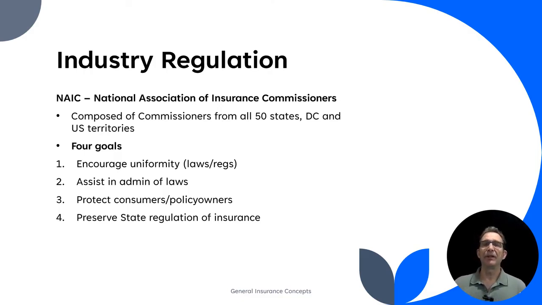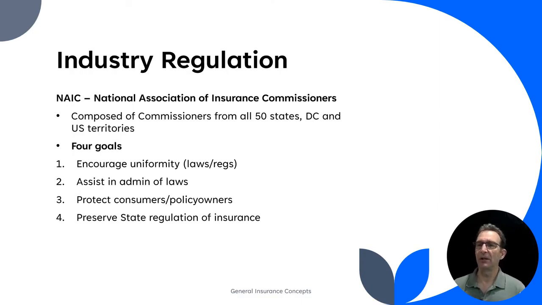They have four goals. I don't know if you'll see these four goals exactly on the test, but it's good to know. They're encouraging uniformity in laws and regulations. So you'll see that even though there are state differences in the insurance industry, there's a lot of similarities too, because this commission is national, so a lot of the regulations are fairly similar. They do have differences, but a lot of them are similar.